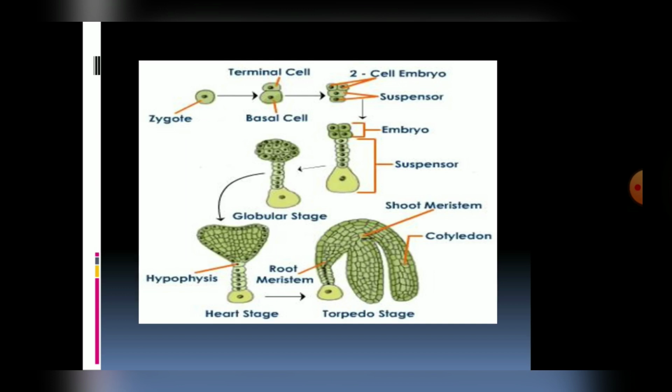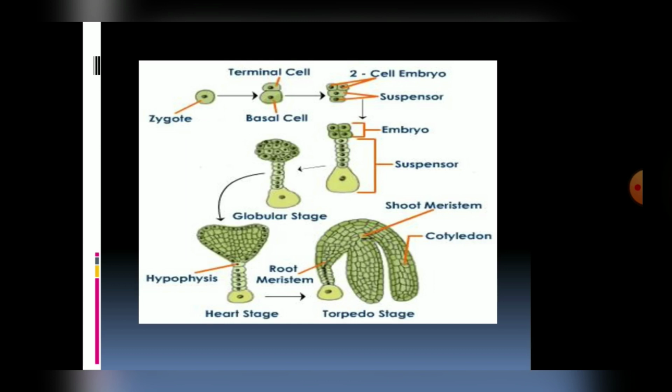Now come to the embryo development. We know the zygote is formed by the fusion of one of the male gametes with the egg cell. It is diploid in nature. Now it will give rise to proembryo and subsequently to globular embryo, heart-shaped embryo and mature embryo. This is all given in the NCERT, but it is difficult to understand. That is why we'll do it in a little more detail.